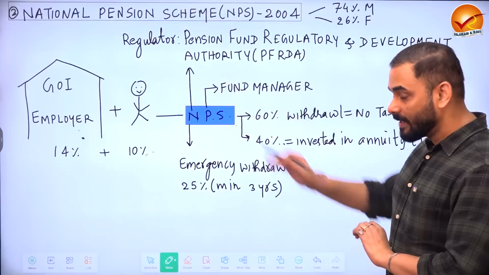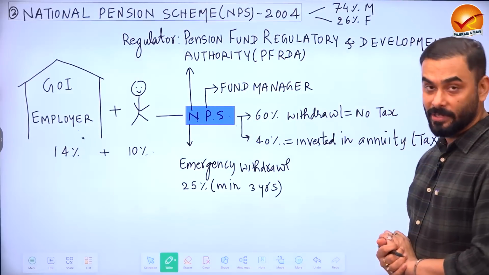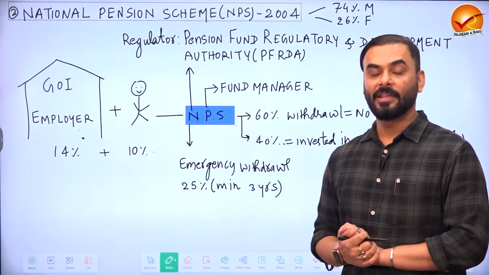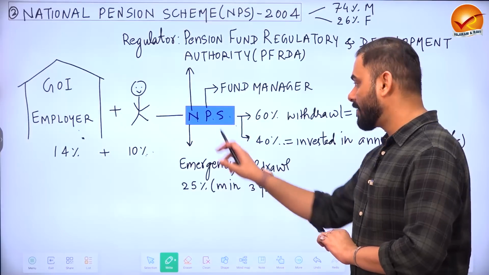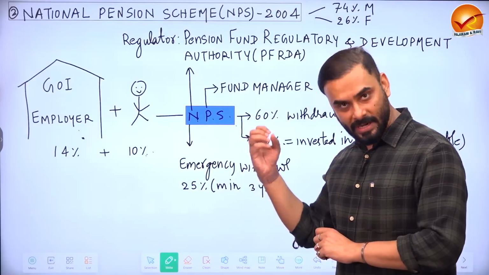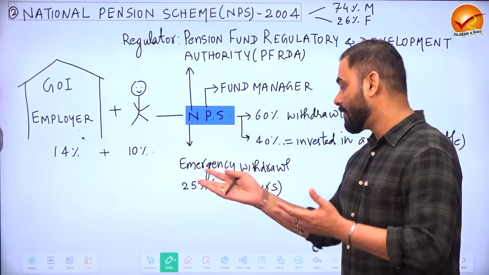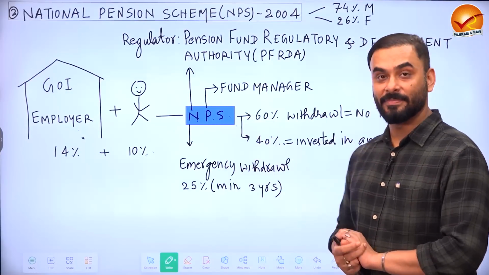And who is regulating this national pension scheme? The Pension Fund Regulatory and Development Authority is regulating it. One of the features of this scheme is that if you need emergency funds, 3 years after the scheme has started, you can withdraw an equivalent of 25% amount from here as emergency withdrawal and use the money. This is called the National Pension Scheme.